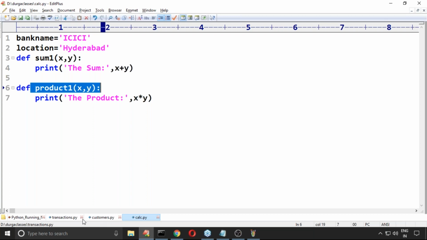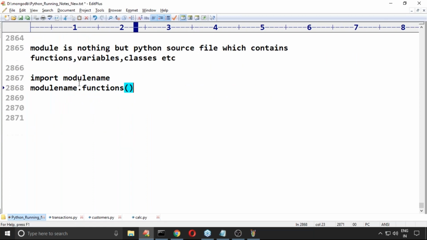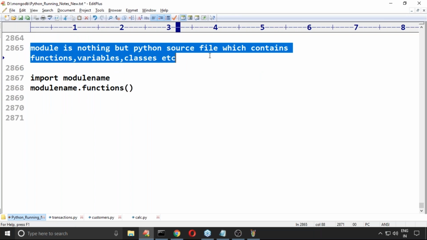So all the people are in a position to understand what a module is and what a module contains. A simple module is nothing but a Python file. Don't think too much. It's a normal Python file. A module contains commonly required functions, variables, classes, and so on. Any Python file itself is considered a module.